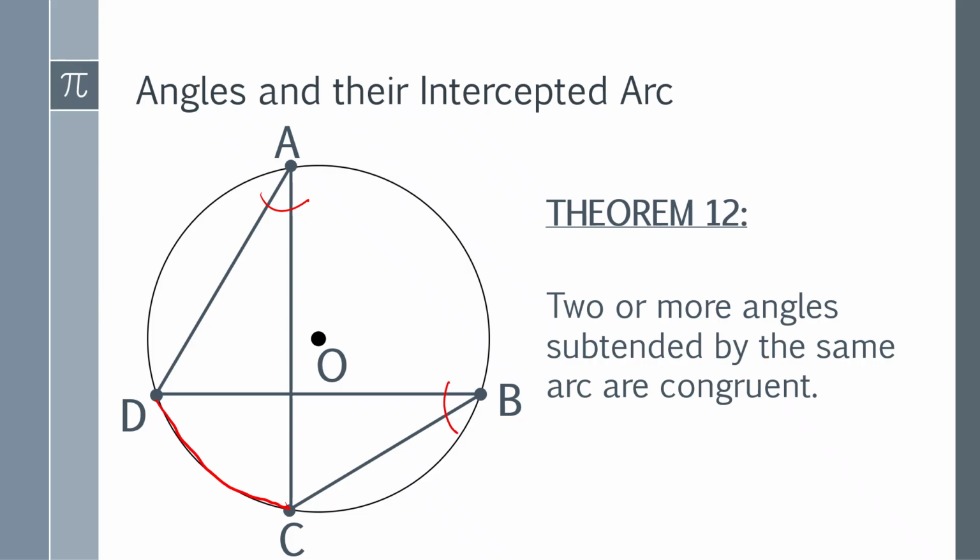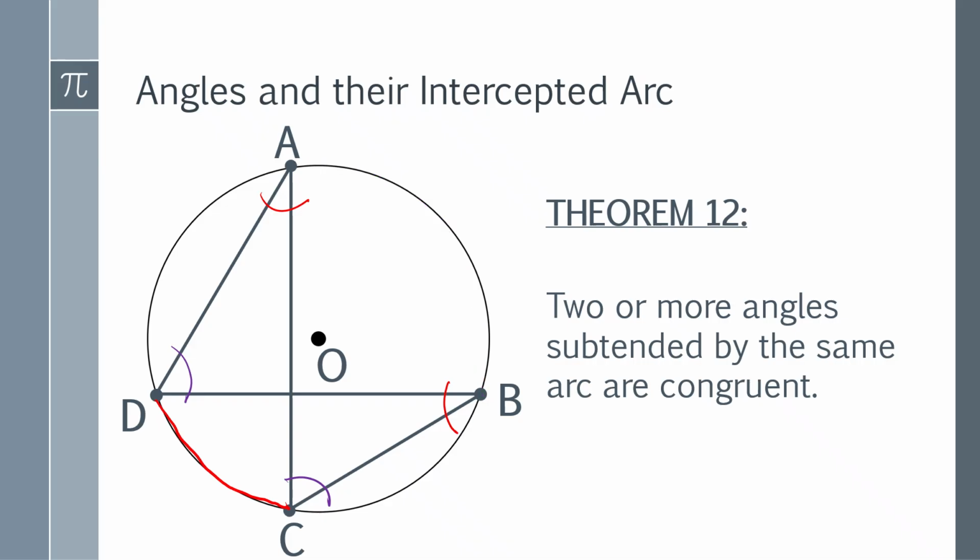Another pair here is angle ADB, this one, and the other one is angle ACB, this one. They share a common intercepted arc, which is arc AB.